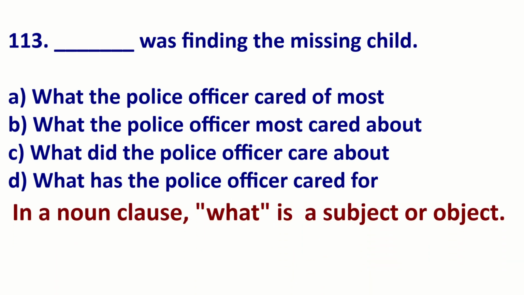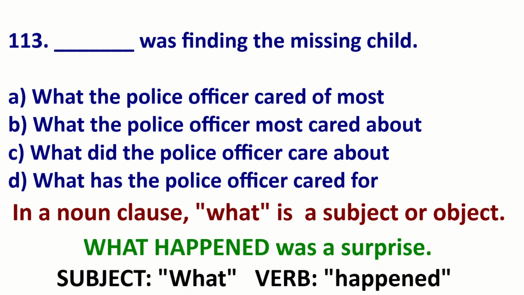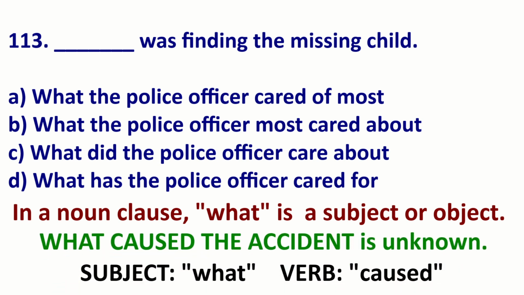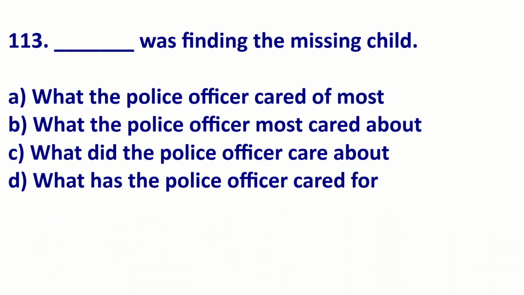The noun clause is not in a question form. Next, let's look at noun clause starting with what. In a noun clause, what can be a subject or object? Let me explain. What happened, noun clause, was a surprise. Here, what is the subject. The subject is what, and the verb is happened. Next, what caused the accident is unknown. What is the subject, caused is the verb in the noun clause.